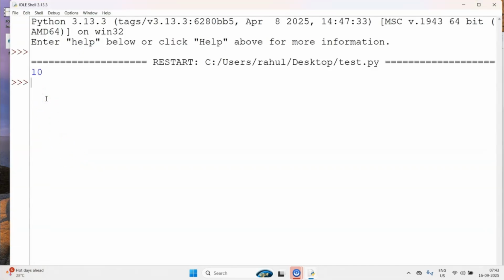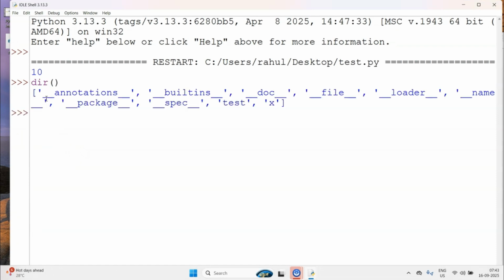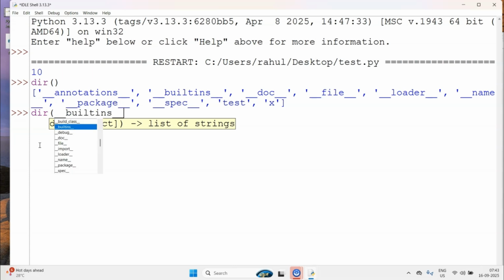Now from here, what I can do is call the dir function, and this dir function accepts a module name. So for example, print. There is this defined keyword which is built-in.